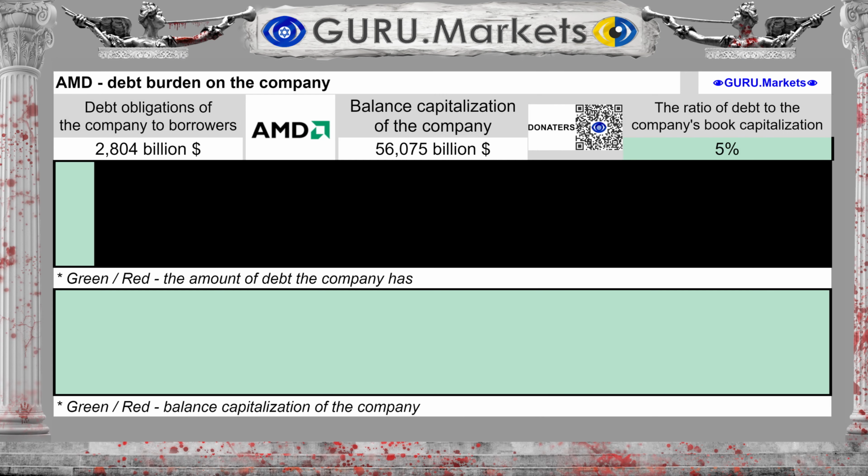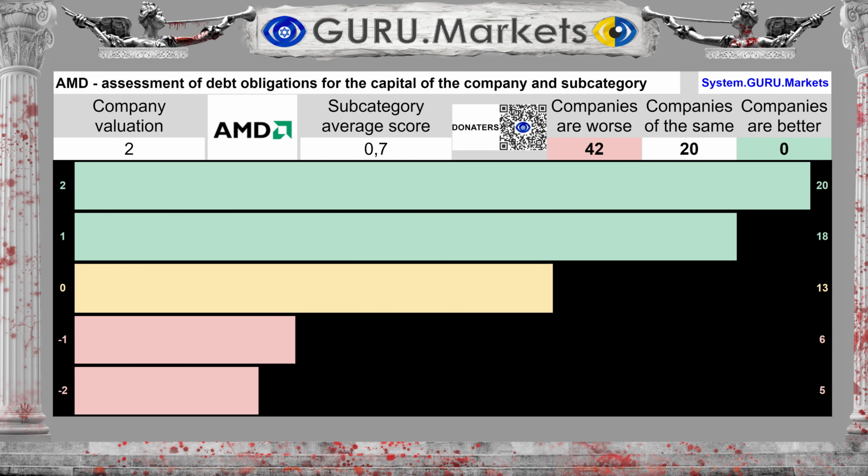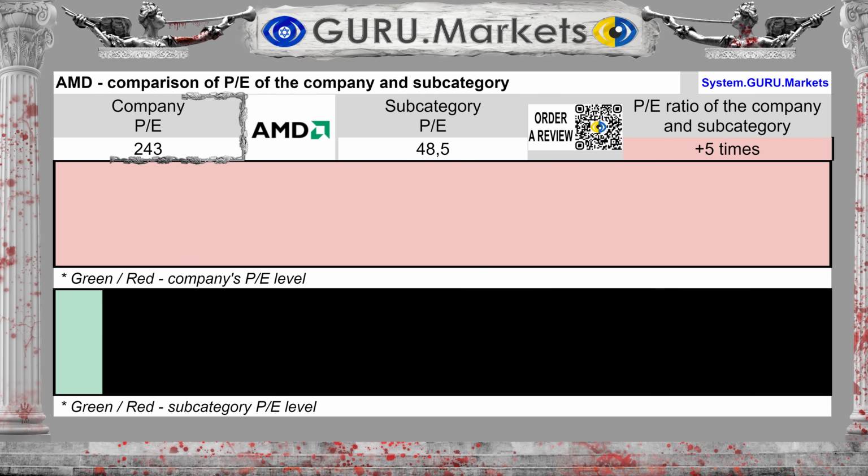The company's debt obligations amount to $2.804 billion. Debt to book capitalization is 5% of capital. Score based on the company's debt level: very good, 2 points. The ratio of the company's market price to profit is 243.